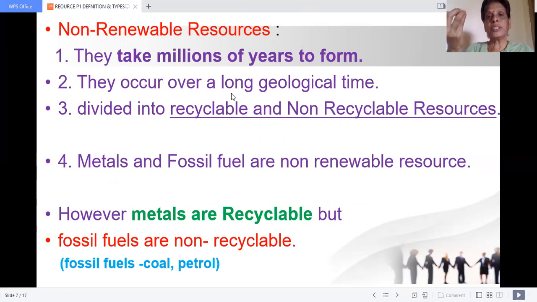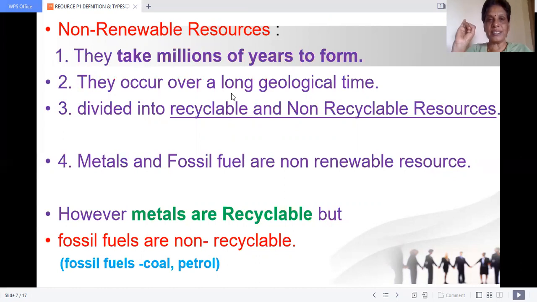But every day, only 10 liters of petrol is being generated. If it goes in this manner, the generation of fossil fuels is very slow. It takes millions of years. 10 liters of petrol is generated per day, but 1 million liters of petrol is being used. What will happen to the balance? One fine morning, we will be sitting with nil balance.